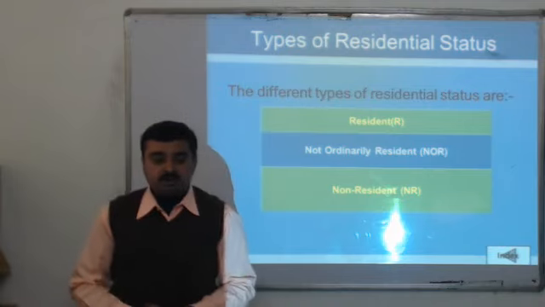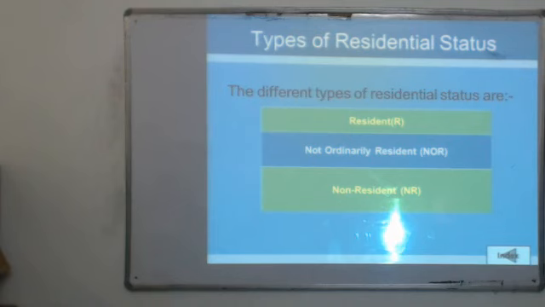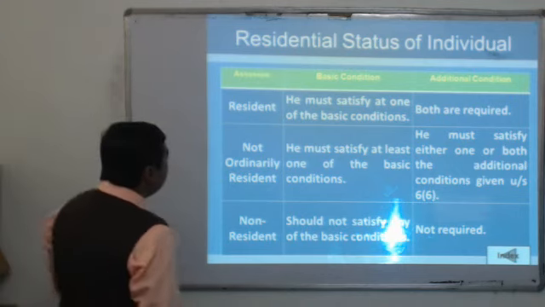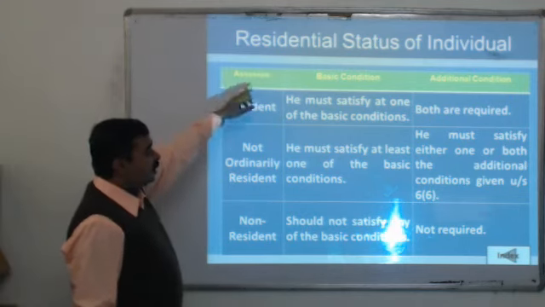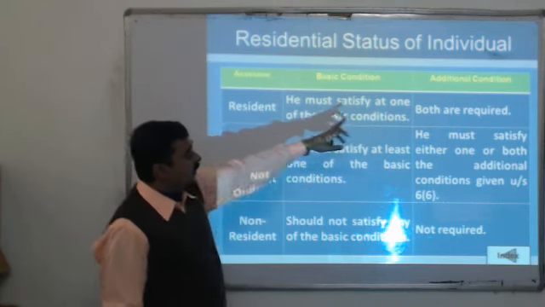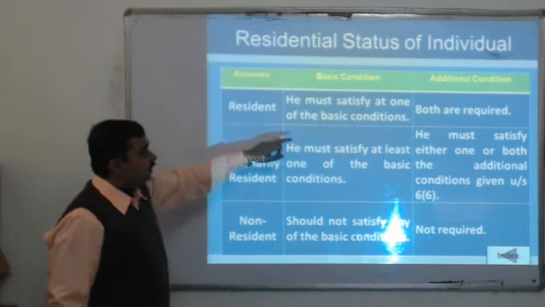Now the rules are also there. As per the rules, we will identify the residential status of a person. First, we check the residential status of an individual. The residential status is based upon two types of conditions: basic conditions and additional conditions.